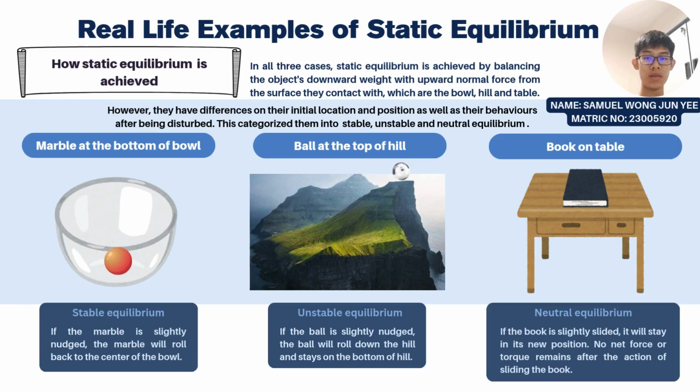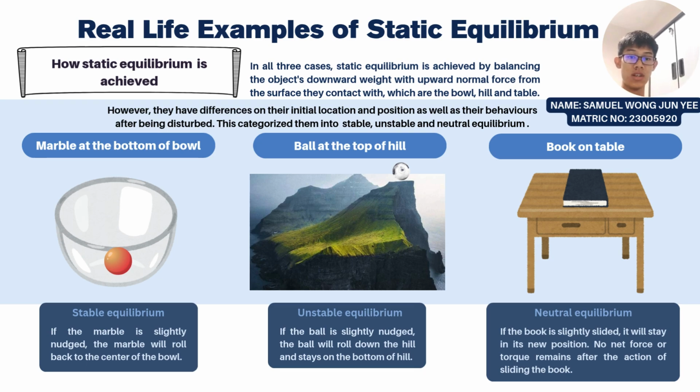Apart from the hanging plant pot and seesaw, three examples of static equilibrium can be seen in our daily life. The first one is stable equilibrium. If the marble at the bottom of a bowl is slightly nudged, the marble will roll back to the center of the bowl. The second is unstable equilibrium. If the ball at the top of a hill is slightly nudged, the ball will roll down the hill and stay at the bottom of the hill.